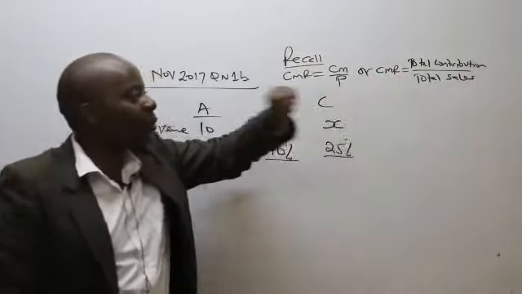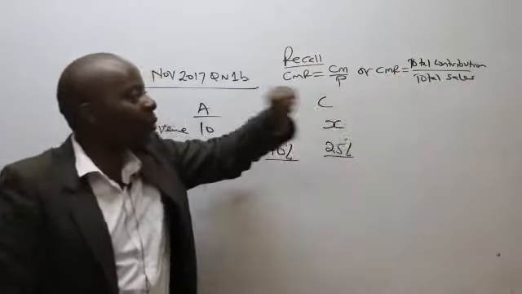Out of this, could you kindly make total contribution the subject? If you make total contribution the subject, then what you are going to get here is CMR times total sales. So total contribution, and this is something I would want you to go ahead and block, equals contribution margin ratio times total sales.